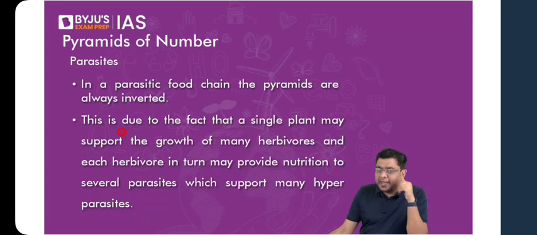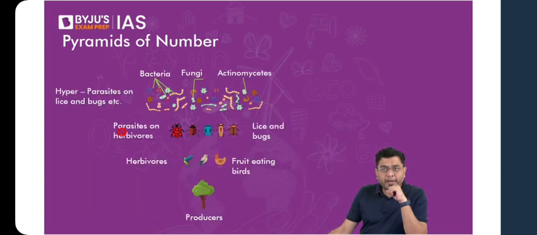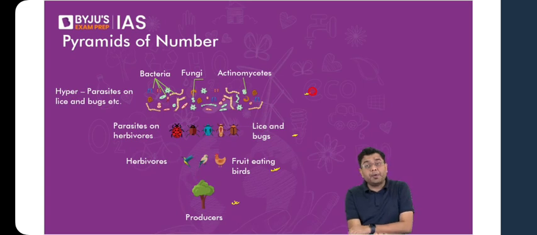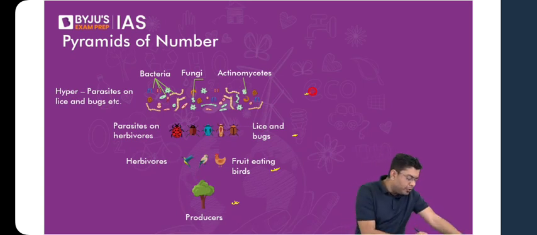How? So one tree will have few fruit-eating birds. Now, based upon those birds, you will have multiple small lice, bugs, and other parasites and insects which will be living upon them. And you will have an endless number of microbes who will be devouring and dependent upon these insects for their survivability. So what is the pyramid shape that you derive from here? The shape of the pyramid that you will be able to derive is going to be inverted.